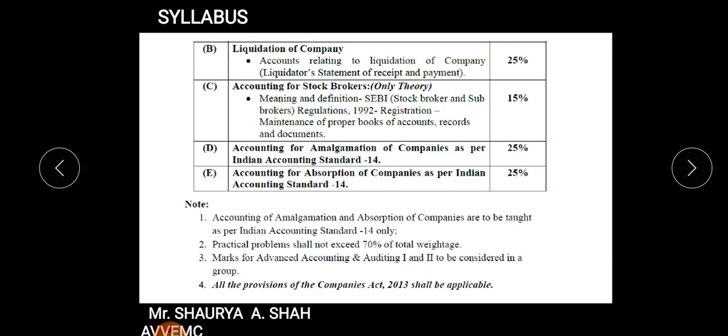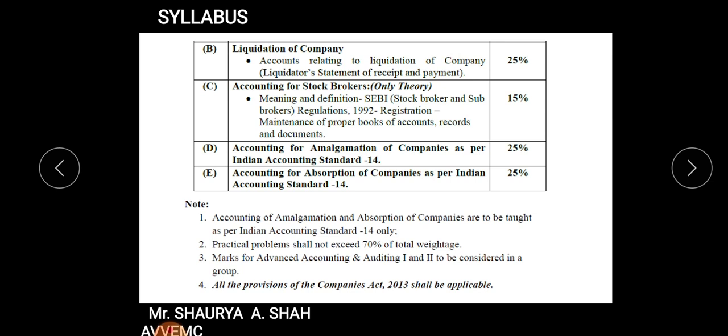The second and the important chapter is liquidation of a company. What is liquidation? We will see in the later part of the chapter lecture. In that chapter, you need to study first of all what you mean by liquidation, what are the modes of winding up, and under what circumstances. Then the mode of voluntary winding up, in your syllabus you have voluntary winding up of your liquidation. Then you have various types of preferential creditors that you need to study, and calls in arrears.